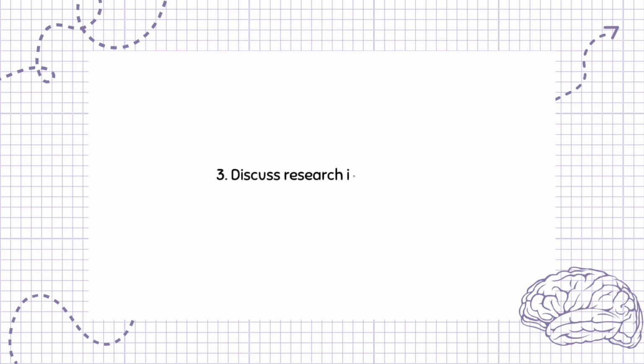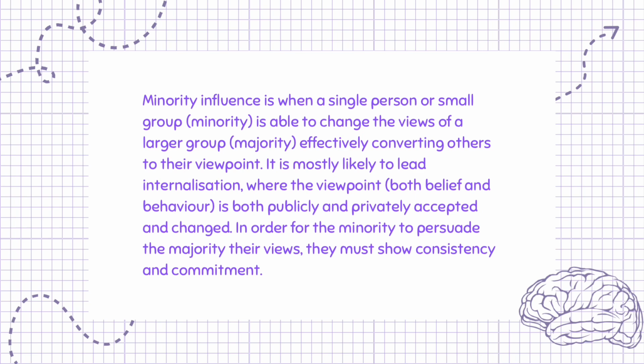Question 3. Discuss research into minority influence. 16 marks. Minority influence is when a single person or small group, the minority, is able to change the views of a larger group, the majority, effectively converting others to their viewpoint. It is most likely to lead to internalization, where the viewpoint, both belief and behavior, is both publicly and privately accepted and changed. In order for the minority to persuade the majority of their views, they must show consistency and commitment.